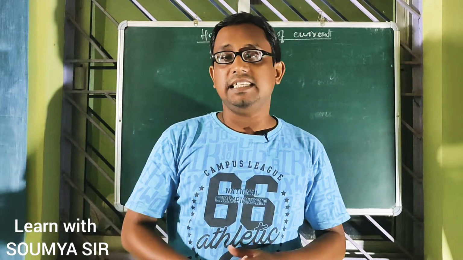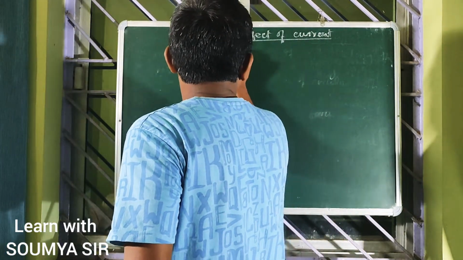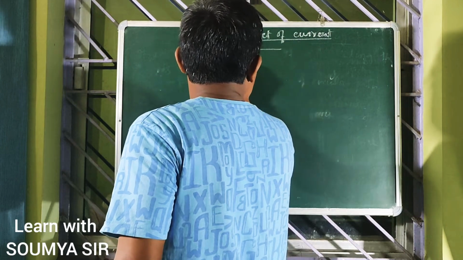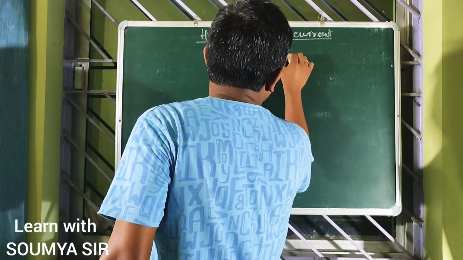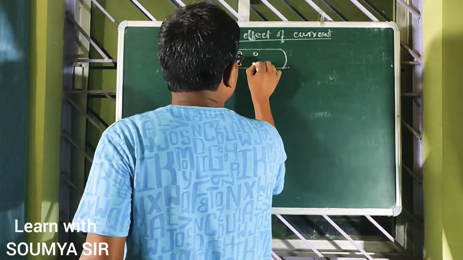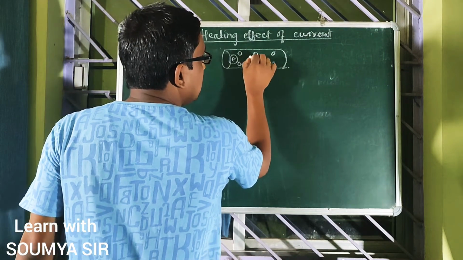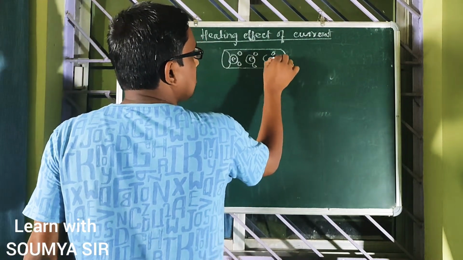Let us see. We know that when a conductor carries current, suppose this is a conductor, these are the particles of the conductor, and electrons or current flow through the conductor.